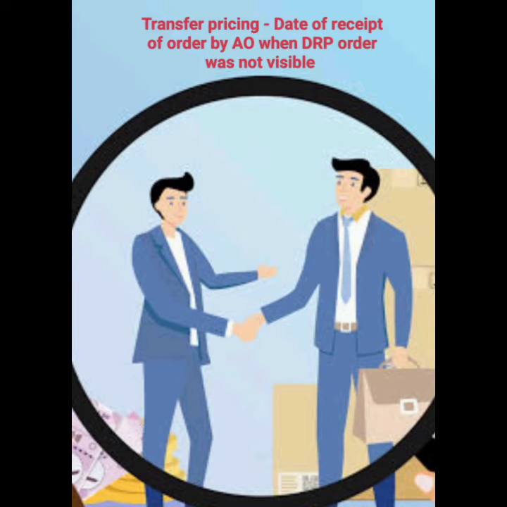But AO had no visibility to that order, even though uploaded on the ITBA portal. AO received the order on 1/6/2022. Order passed on 1/7/2022 was within time limit. That was the contention of the department, revenue.